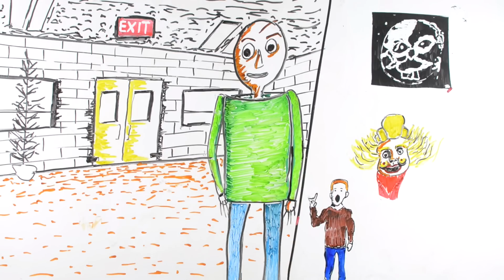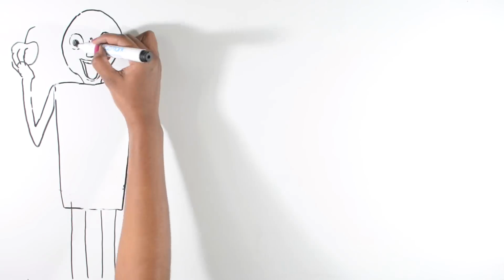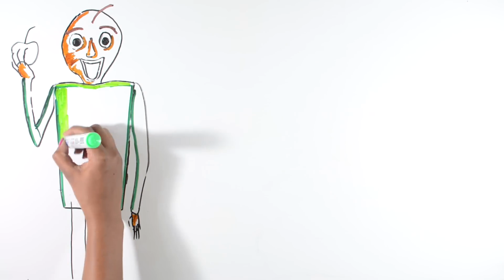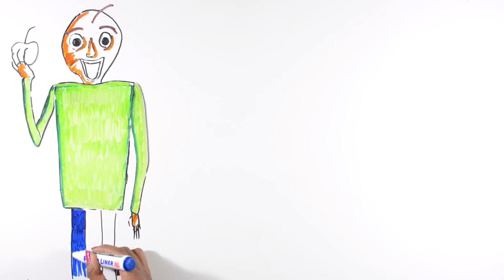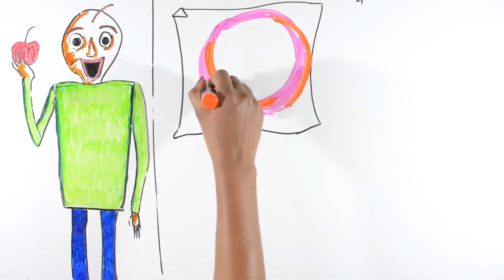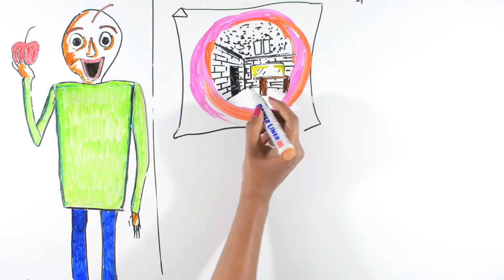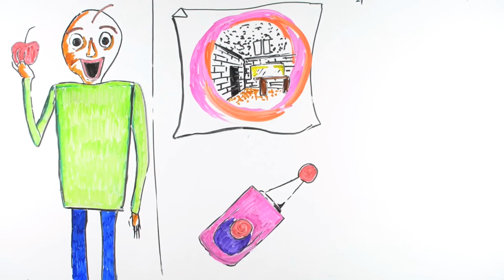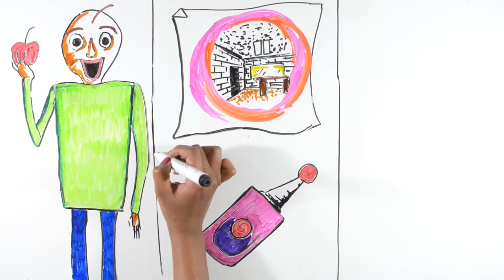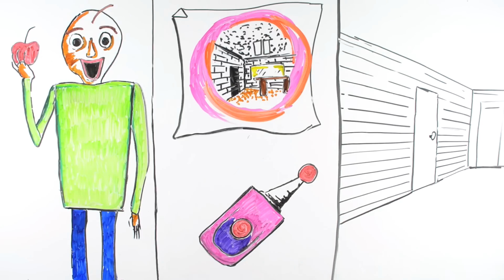However, there are also several items which can be used by the players for their survival. For example, an apple for Baldi. It prevents Baldi from attacking the player, but can be used only once as a shield. Portal poster. It can be used for getting to another hallway very quickly so that Baldi can't see it. Dangerous teleport can be used to teleport to a random area when Baldi is approaching too close. These are a few of the many ways the players can avoid getting Baldi's attention and can survive.